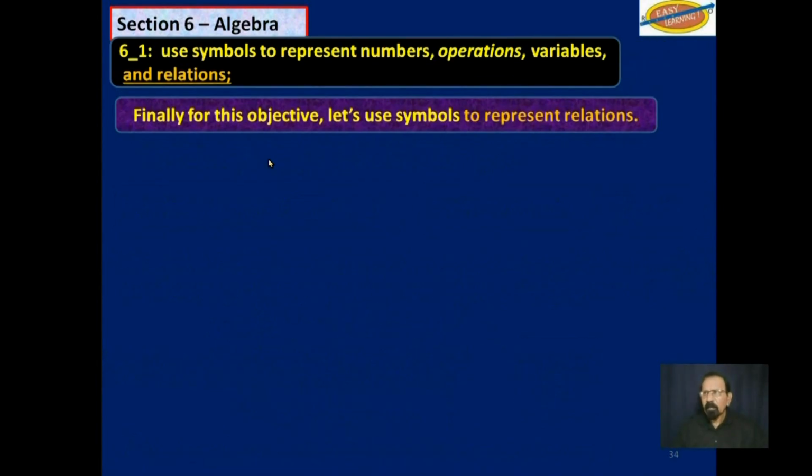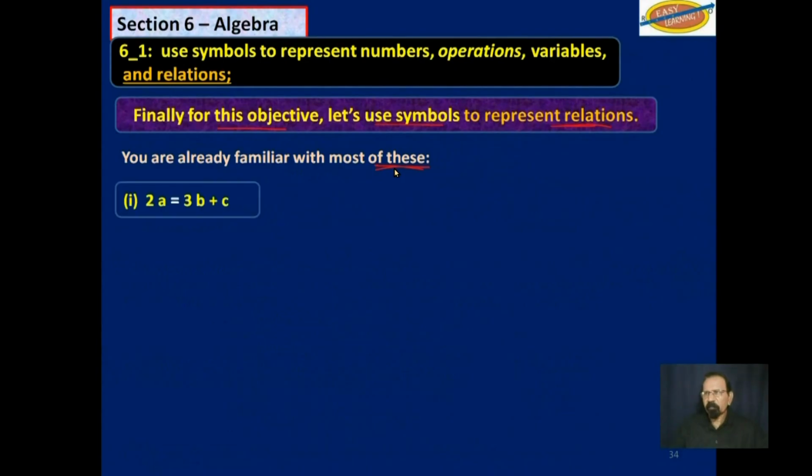Now, finally, for this objective, let us use symbols to represent relations. We are familiar with most of these relations already. For example, 2a is equal to 3b plus c. You see that equal sign there? That's a relationship. Means equal to. You're familiar with that. Or you may see 2a with this sign here, and then you have 3b plus c. Now that sign means is greater than.